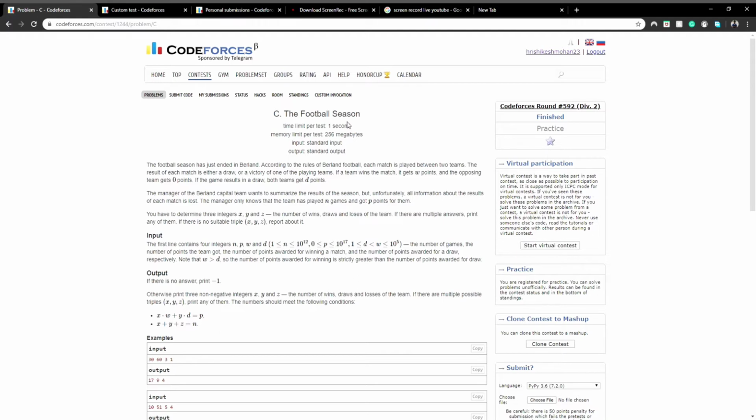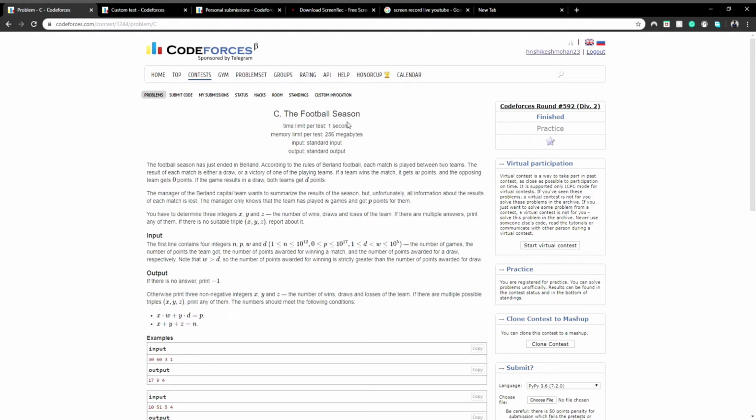The football season just ended in Berlin. According to the rules of Berlin University, each match is played between two teams. The result of each match is either a draw or a victory of one of the playing teams. If a team wins in the match, it gets W points and the opposing team gets 0 points. If the game results in a draw, both teams get D points.